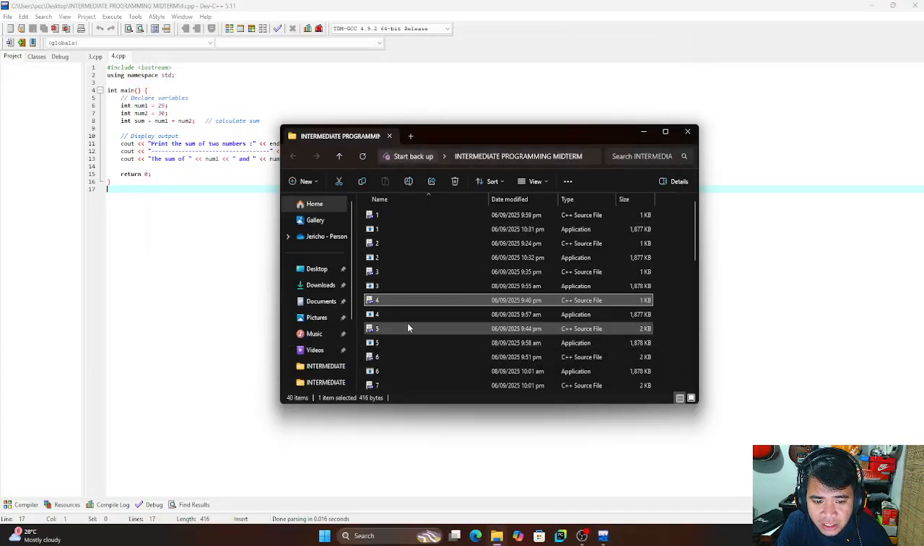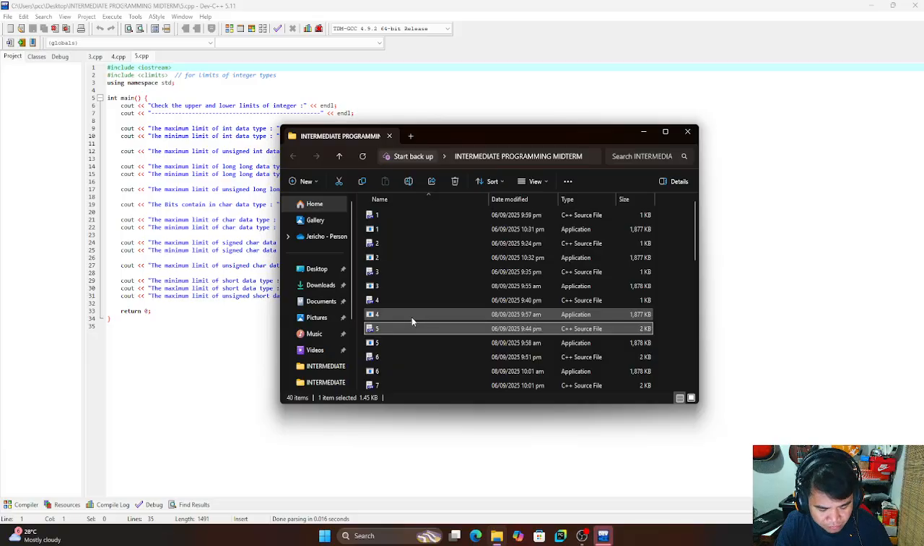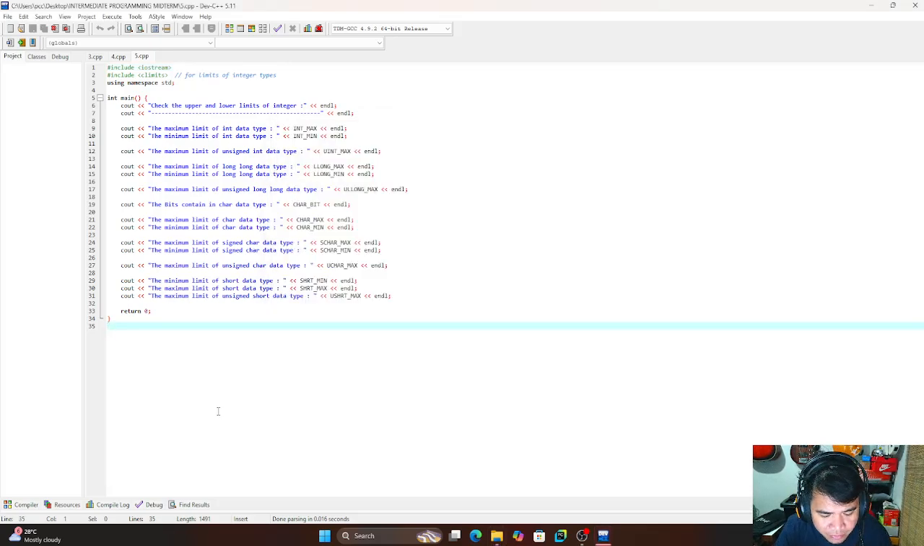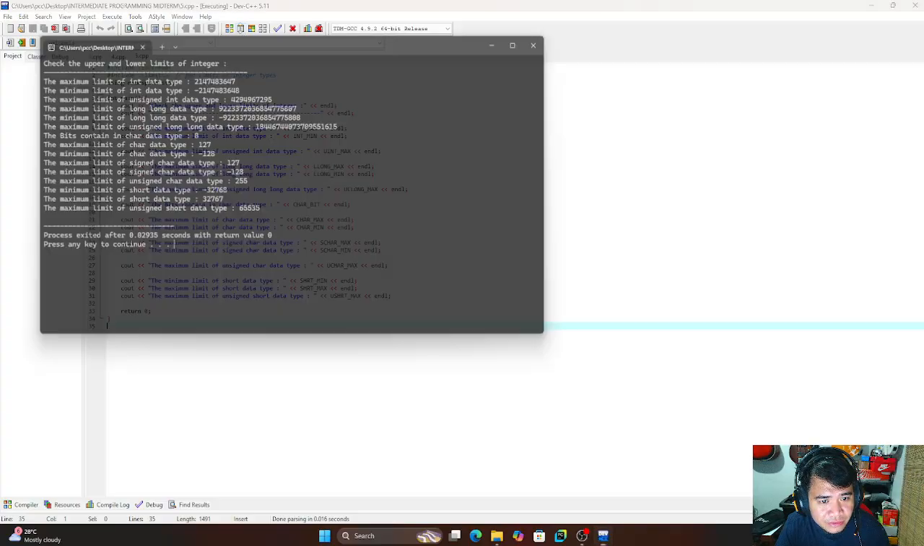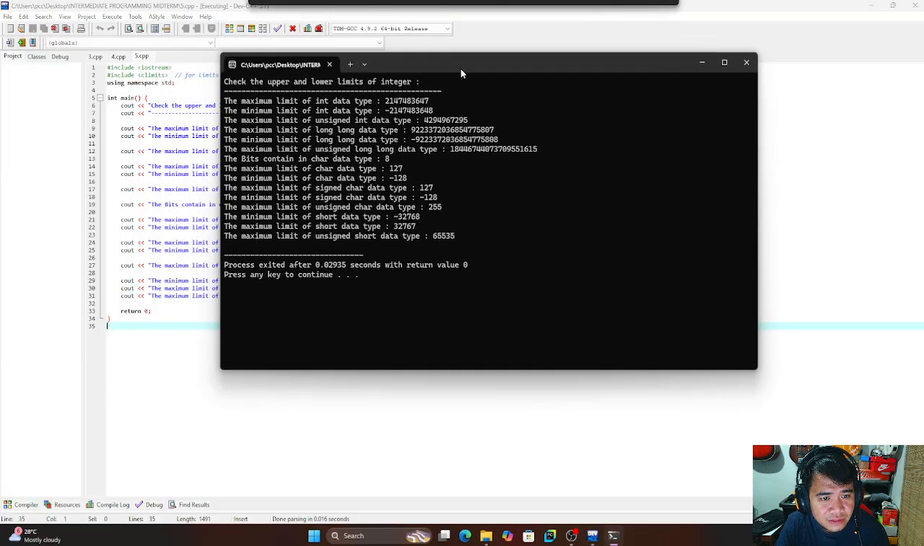Okay, the next is number 5, limits of integer data types. This program shows the maximum and minimum values of different integer types to help understand the range of values that we can store in variables like int, short, or long. I try to run. Okay, that's good. This is the answer.